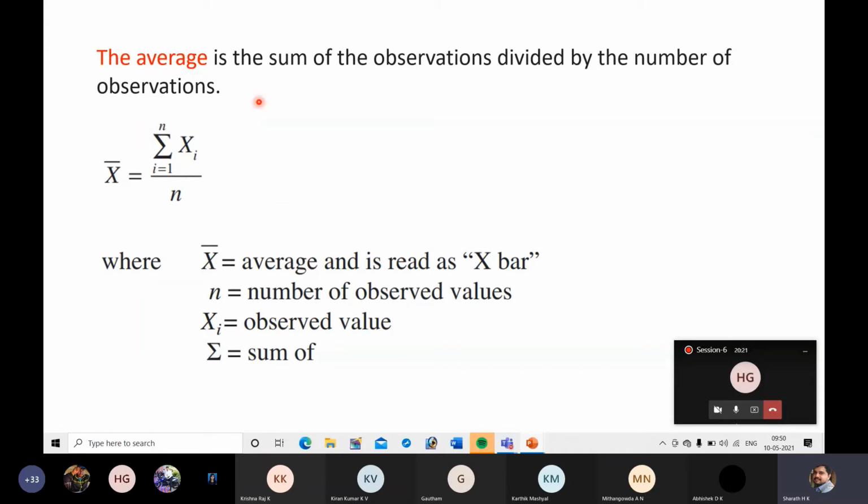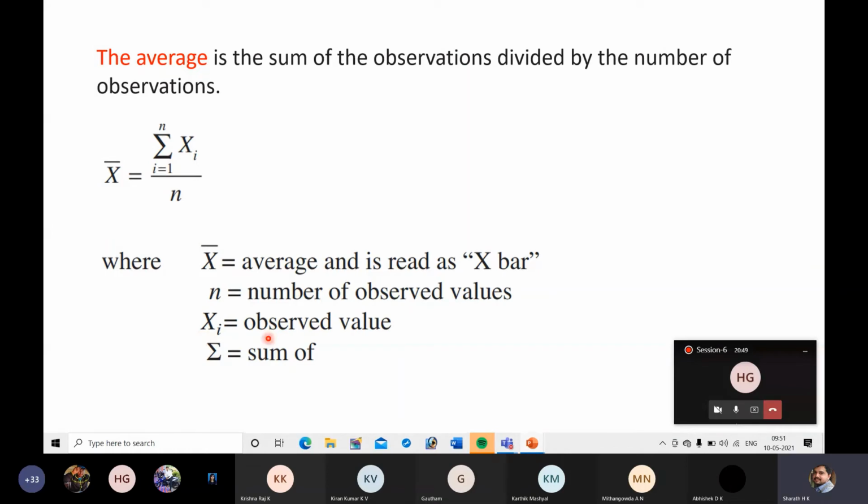The average is the sum of the observations divided by the number of observations. This is the sum of the individual observations divided by the total number of observations, where x bar is the average, lowercase n is the number of observed values, and xi is that particular observed value. It may be the first value, second, third, or fourth, depending on which one we are considering.